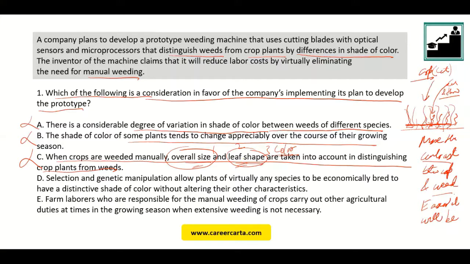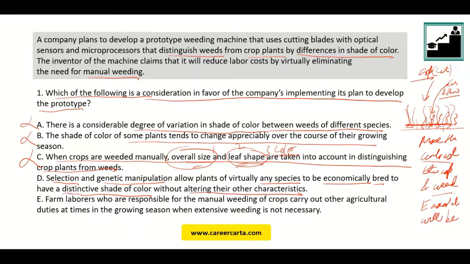Selection and genetic manipulation. I'm reading option D. Selection and genetic manipulation allow plants of virtually any species to be economically bred to have a distinctive shade of color without altering their other characteristics. Now look at this option very carefully. I can do selection and I can do genetic manipulation, and what will that give me? Any species can be economically bred to have a distinctive shade of color without altering their other characteristics. All 4 are very important.